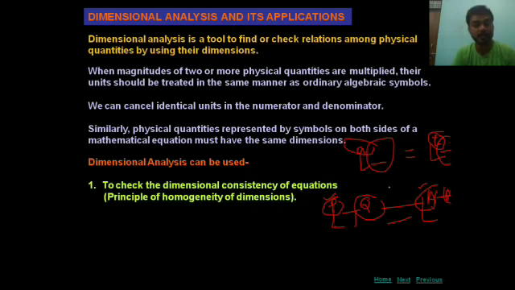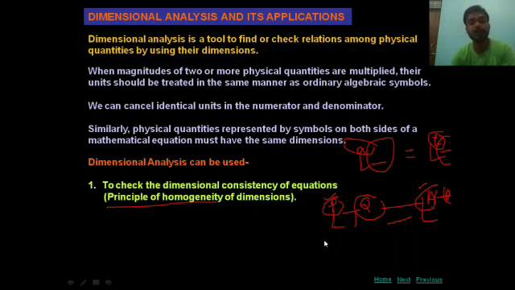Dimensional consistency means, students, we can check whether the given formula is correct or incorrect. Suppose I give you a formula and ask you to check if it is correct or incorrect, then you can check it using dimensional analysis. And here a new name is appearing, the principle of homogeneity.